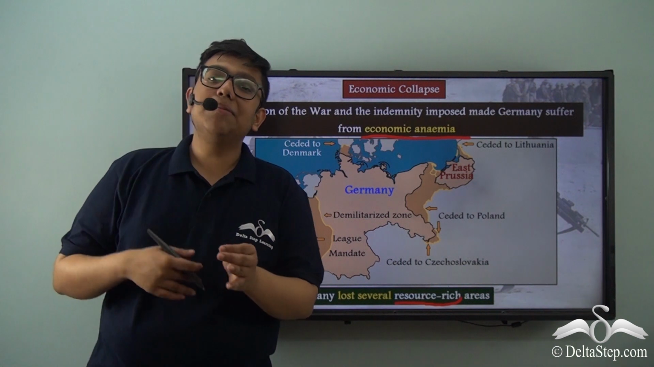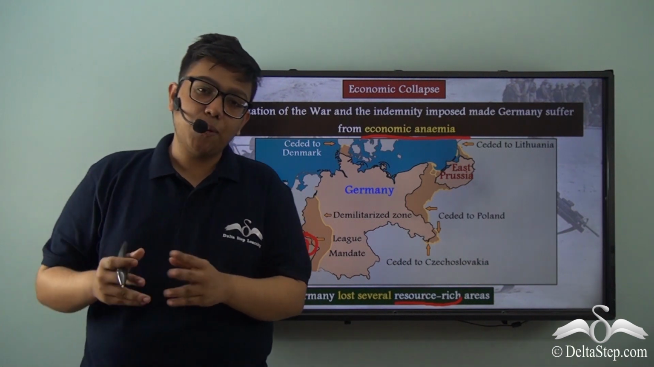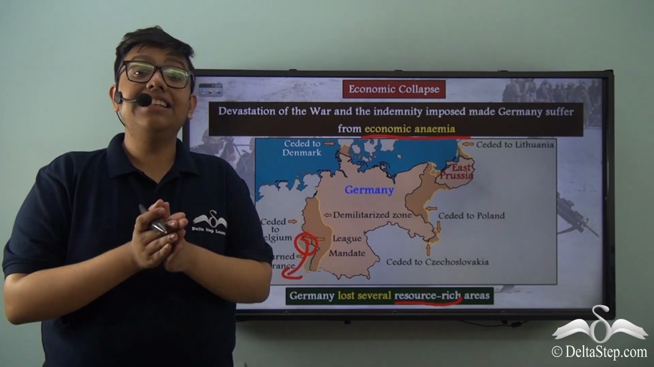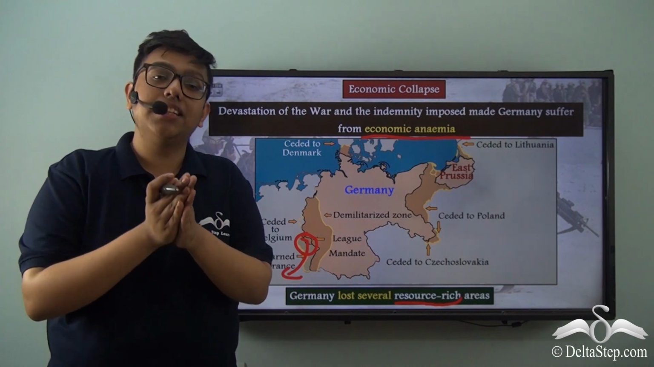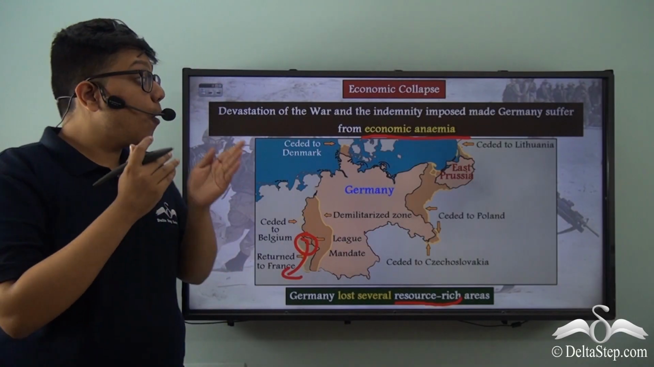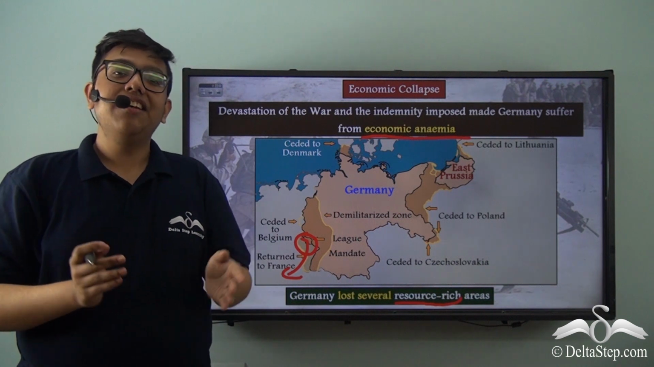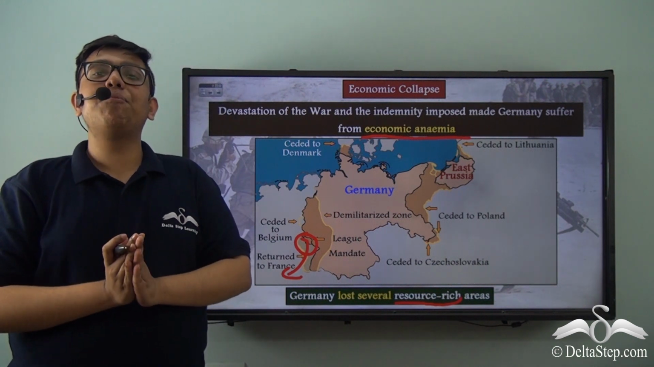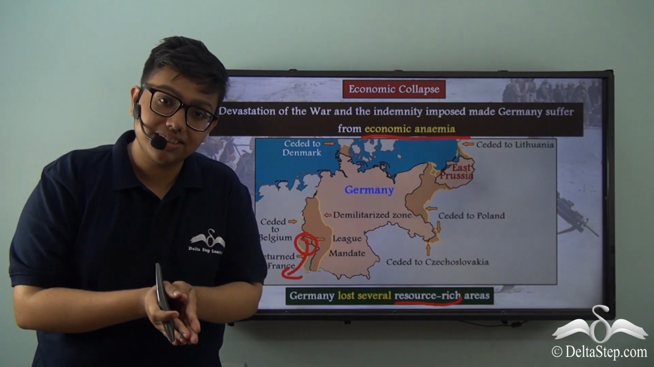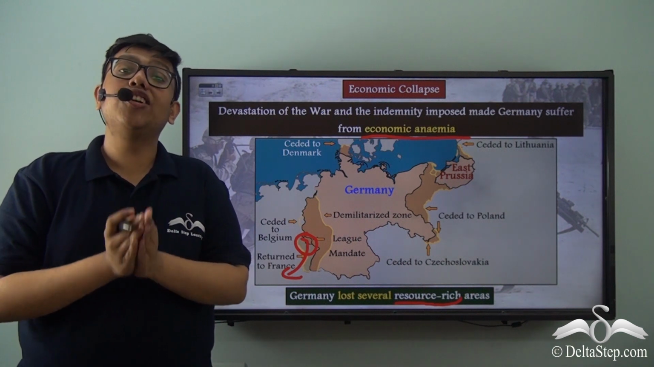Now, anemia is the medical condition when your body cannot pump enough oxygen due to a lack or absence of red blood cells. Similarly, economic anemia is a condition when a country cannot create or produce enough resources due to a lack of economic means.